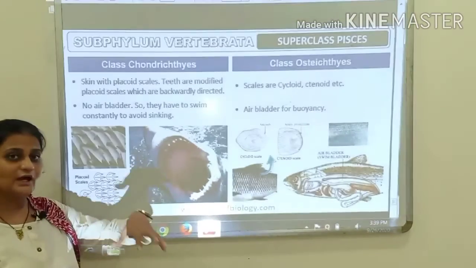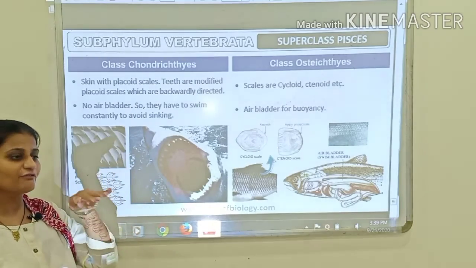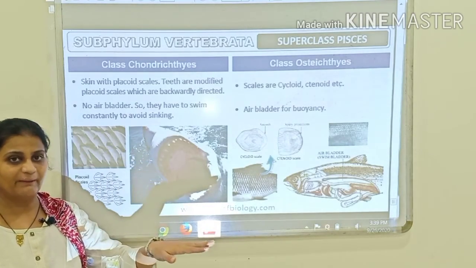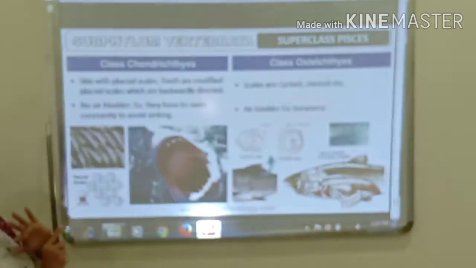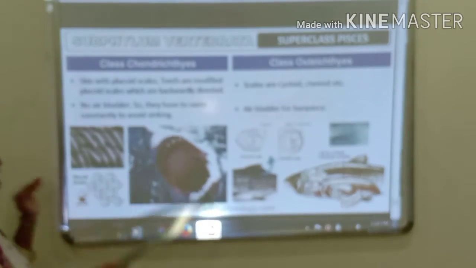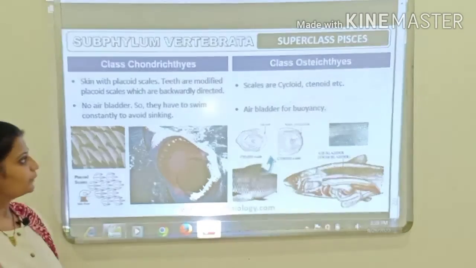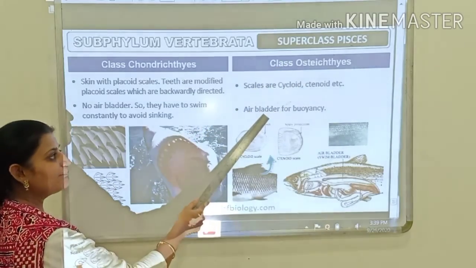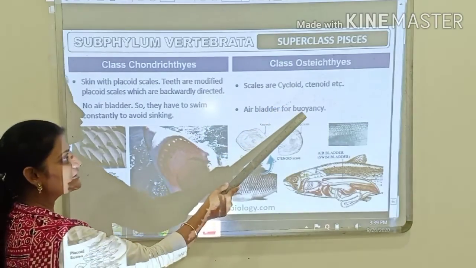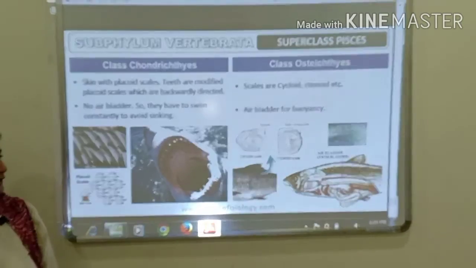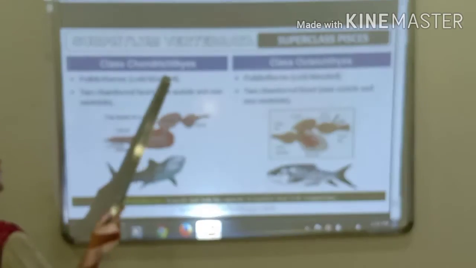Okay, and here there are no air bladders, so they have to swim constantly to avoid sinking. Okay, air bladders are not there. What will air bladders do? They create buoyancy, due to which they can swim and float. But here, air bladders are not present, so they have to constantly swim, otherwise they will sink. Otherwise what will happen? They will settle down. Okay, whereas in Osteichthyes air bladders are present for buoyancy, with which they can swim in water.